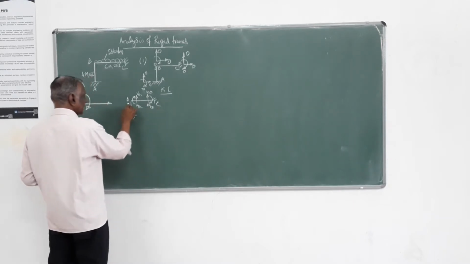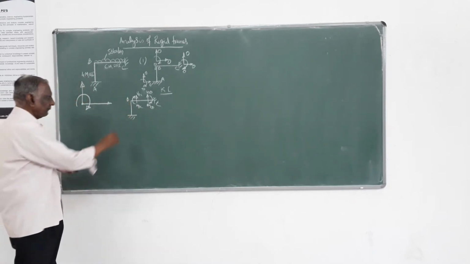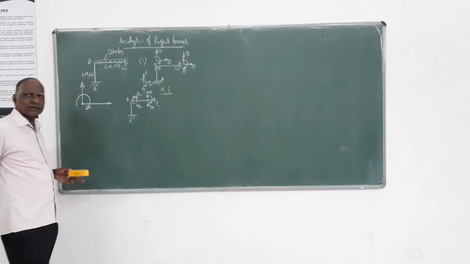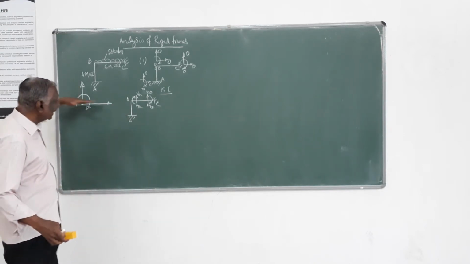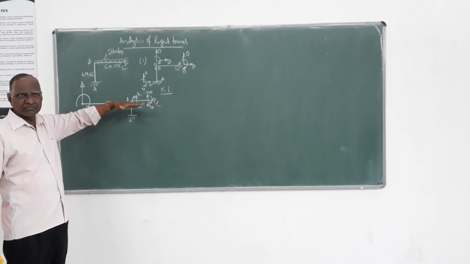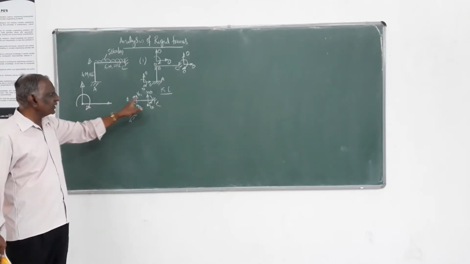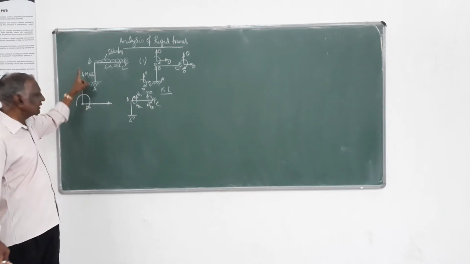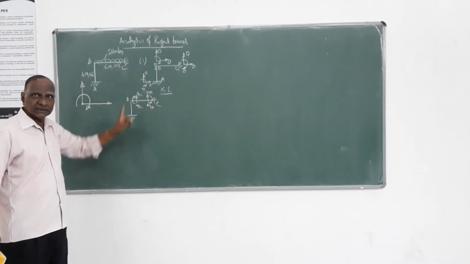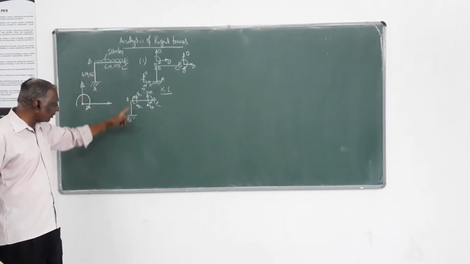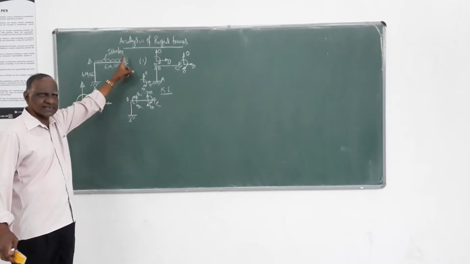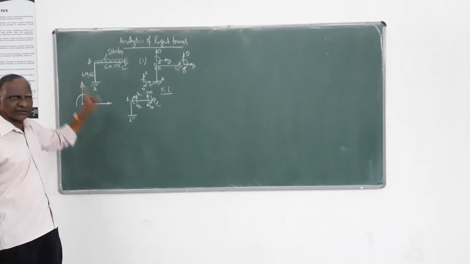Same thing with respect to member AB. Shear will be along the x-axis, positive direction. Here, shear for this member is normal to the axis, that is this direction. For this member, the axis is this, and only the positive direction we have to take.